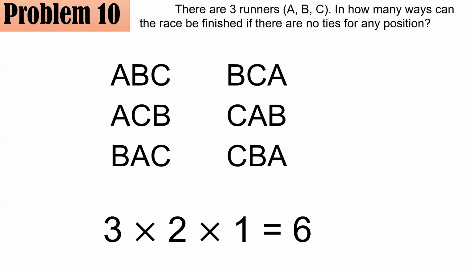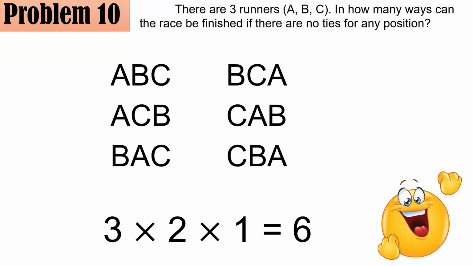times 1. Why? 3 people could be first place. But if one of them is already first place, 2 other people could vie or compete for the second place position. And if one of these two is already second place, that means the one person that's left is automatically the third place. And by the fundamental counting principle again, we have to multiply them. So that's 3 times 2 times 1, and that gives us 6. And if you did that, or if you have this answer, great job. But if not, keep on pushing. Let's keep on learning. All right?